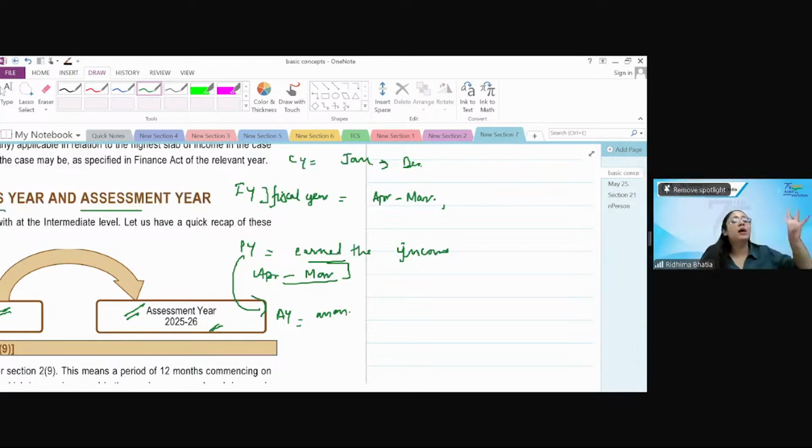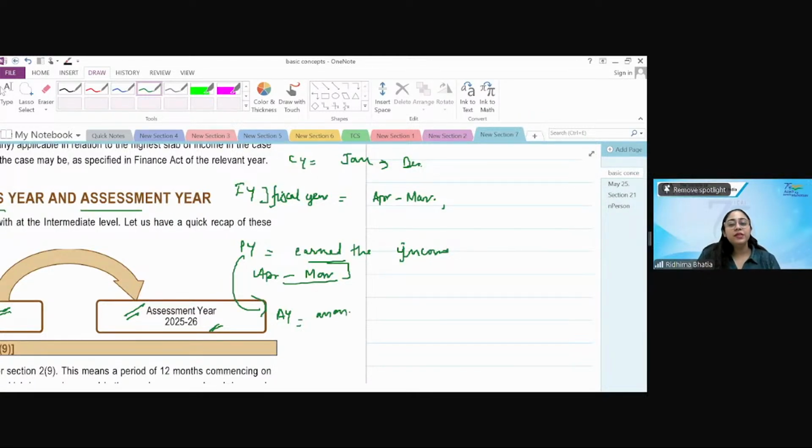जब April to March का period खत्म होगा, then only I will be able to know what I've earned during the year, and then only able to tell the government that this is what I've earned during the year, and these are the taxes on it. So every previous year has its assessment year, which is the immediate next year. For previous year 24-25, the assessment year will always be 25-26.